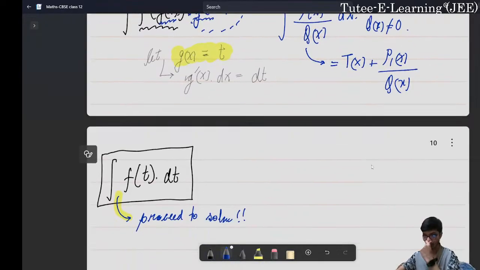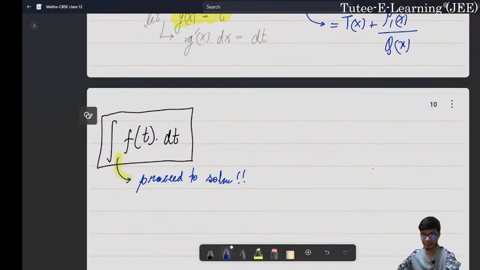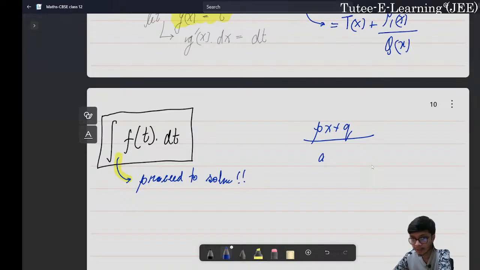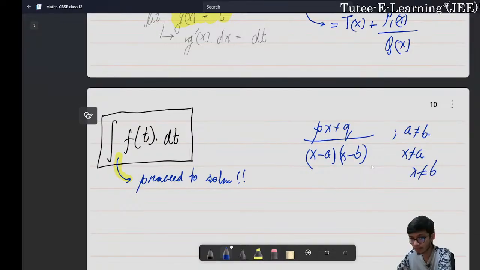Now, what are the different forms of a rational function we might have? We might have a linear function divided by some quadratic function, like x minus a into x minus b, where a and b are unequal, and x is not equal to a and x is not equal to b.